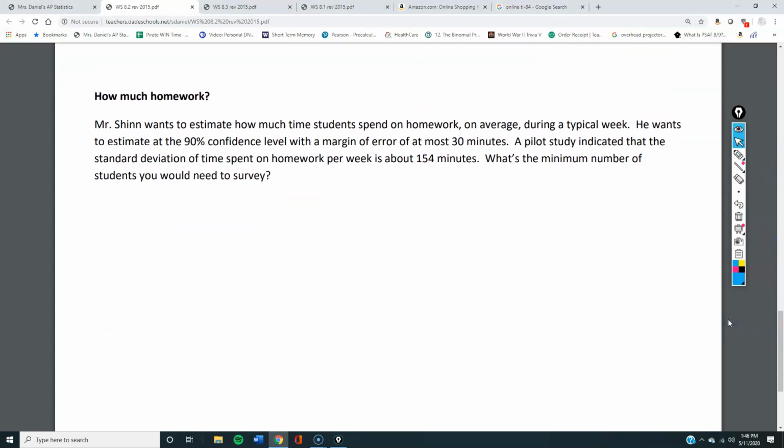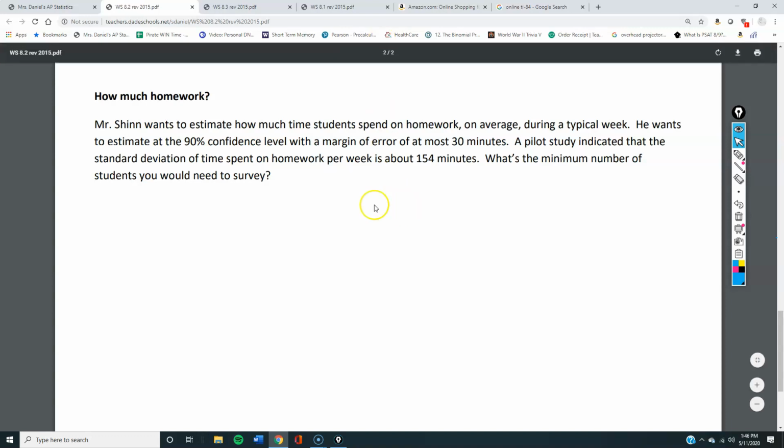How much time on homework? Alright. So here we're doing 90%. We are looking at a mean, not a standard deviation this time. So it's going to be a little bit different. Our ME for the mean